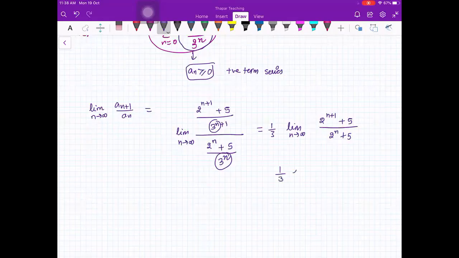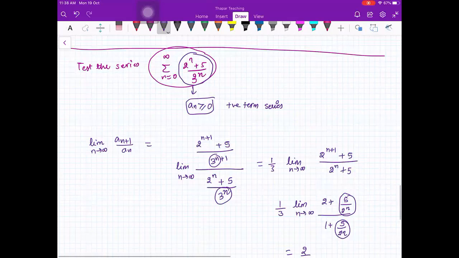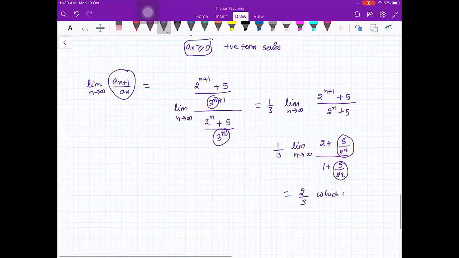So this is 1 by 3 times the limit n going to infinity (2 plus 5 upon 2 raised to power n) upon (1 plus 5 upon 2 raised to power n). This limit is 0 because 2 raised to power n will be infinity. So this is 2 by 3. So for this series, the limit of a_(n+1) upon a_n is 2 by 3, which is less than 1, therefore convergent.